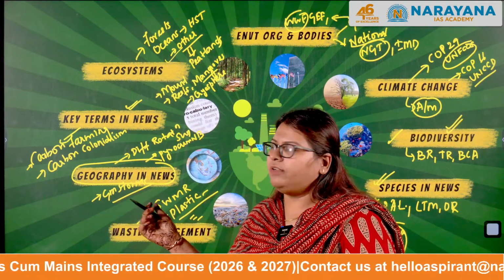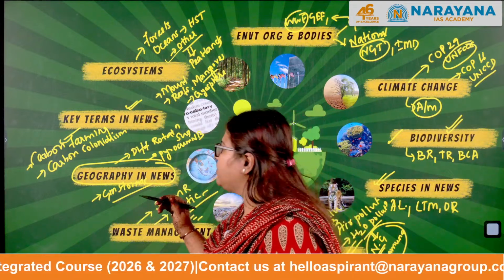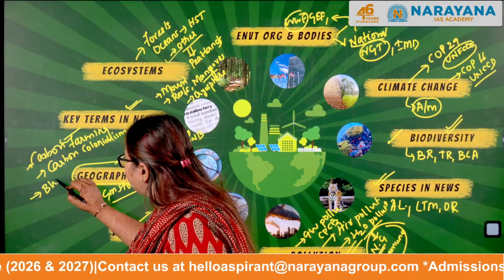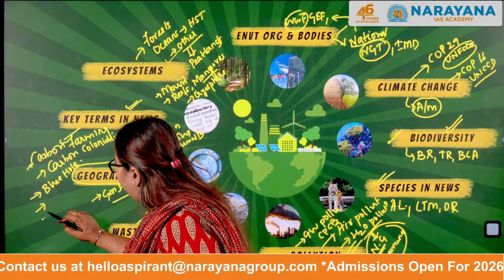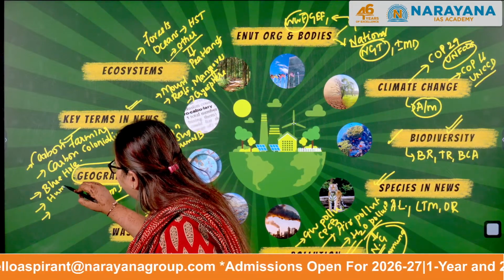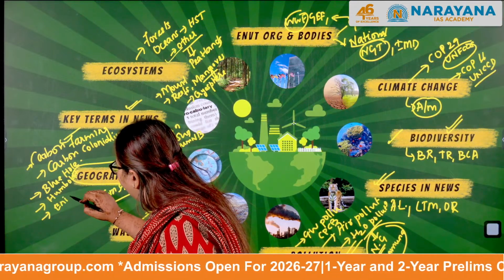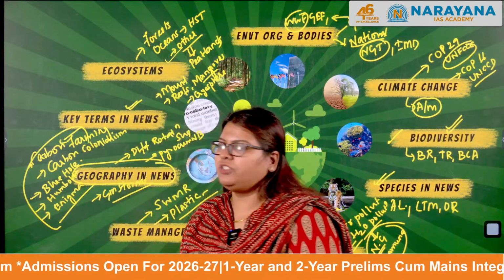Then we will be talking about blue hole. There are other terms as well, such as Humboldt enigma. So all these terms shall be discussed.